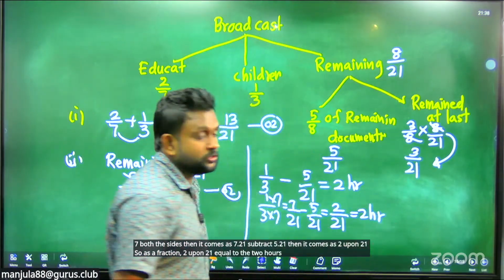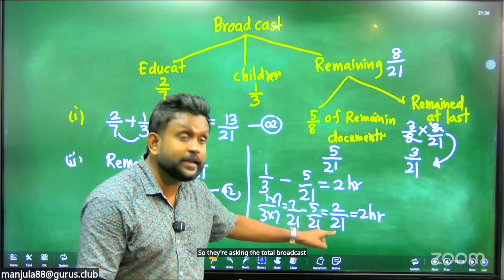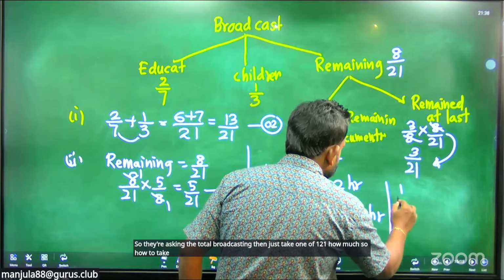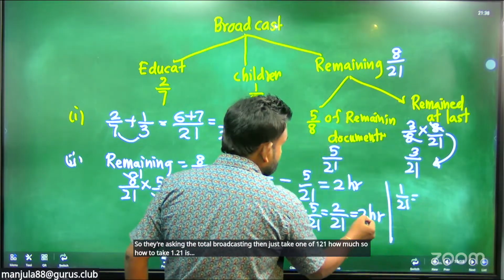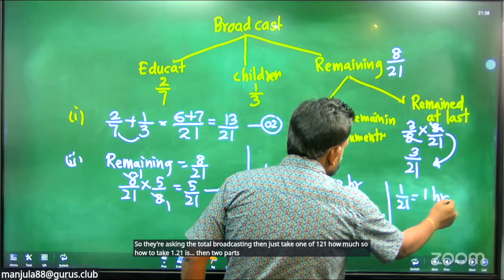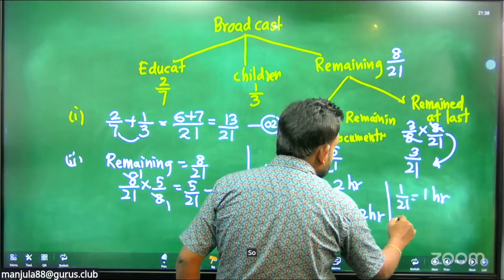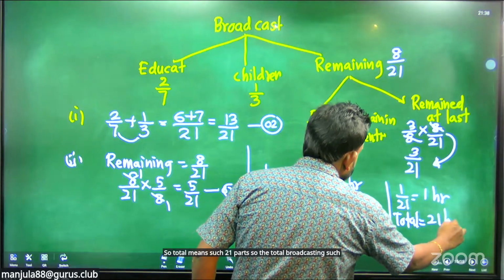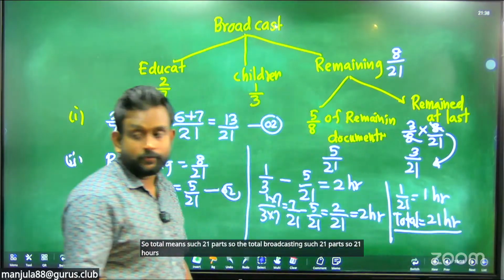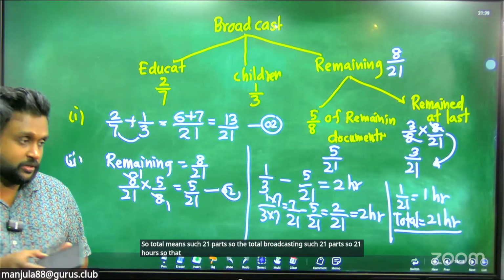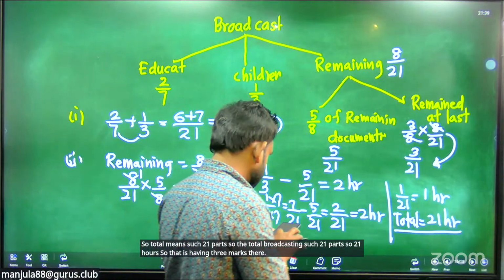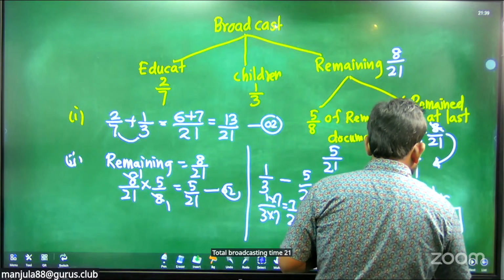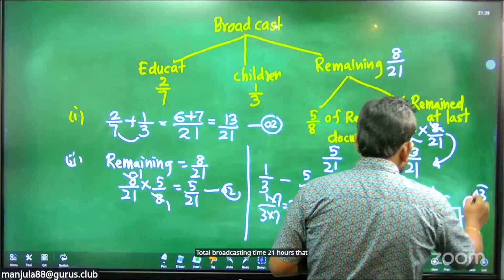So they ask for the total broadcasting, so just take 1 upon 21, how much? 2 parts is 2 hours, so 1 part means 1 hour. So the total is 21 such parts. So the total broadcasting is 21 hours. That has 3 marks. Total broadcasting time is 21 hours. That gives you 3 marks.